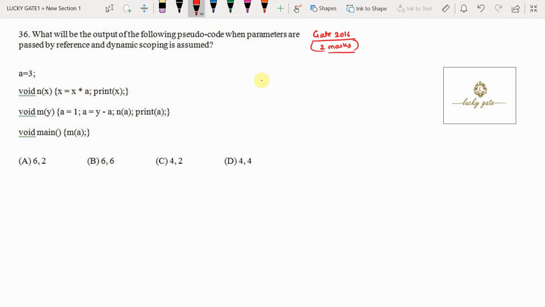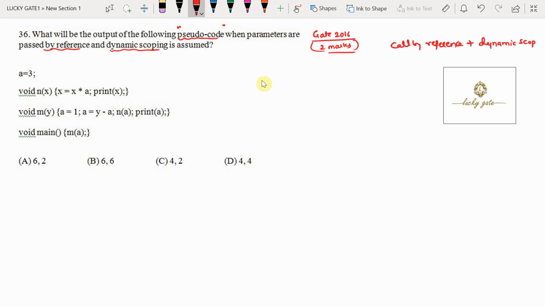This is a question asked in GATE 2016 from the subject programming, asked for 2 marks. The question is, what will be the output of the following pseudocode? Friends, you observe it, it is given pseudocode, not the actual code. It is based on call by reference plus dynamic scoping rules.